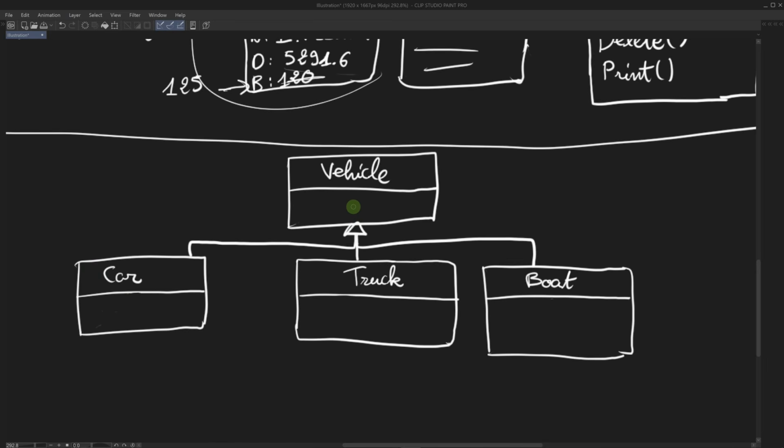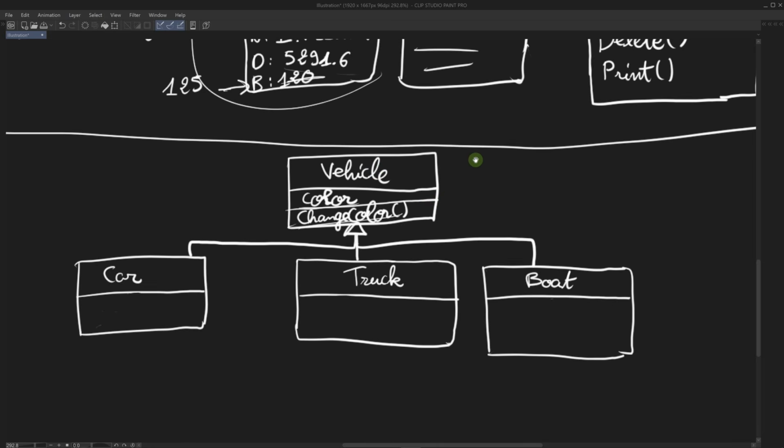We can say that a car is indeed a vehicle, a truck is a vehicle, and a boat is also a vehicle. This relationship can be represented by inheritance in programming. Here we can define the color attribute on our vehicle, and it can be inherited by all the classes below. Now let's say we have some functionality here. So we have the color attribute. We also have the change color method. By doing this, we are changing the color and perhaps also doing other actions in our game. And these classes down here will also inherit the methods defined in the parent class.